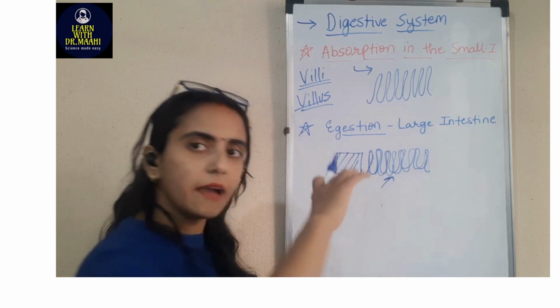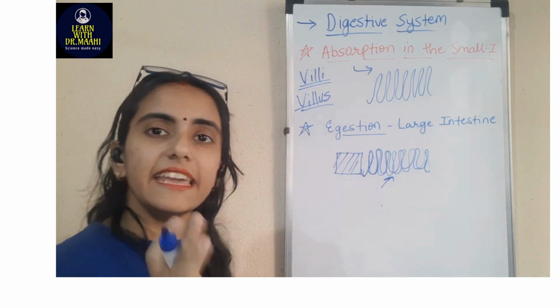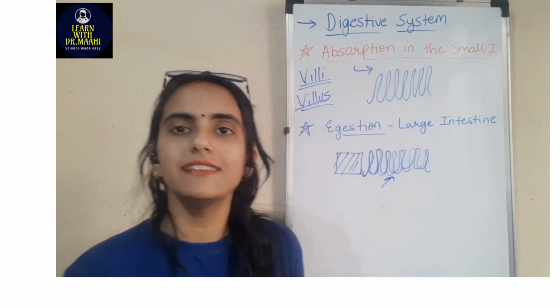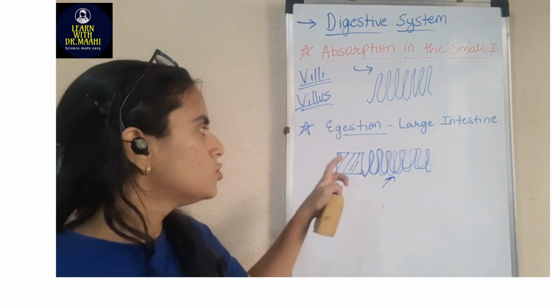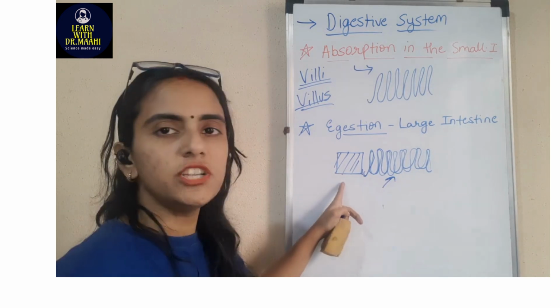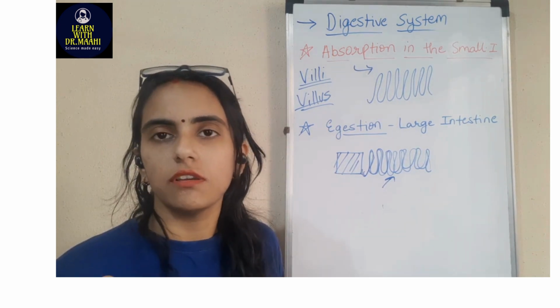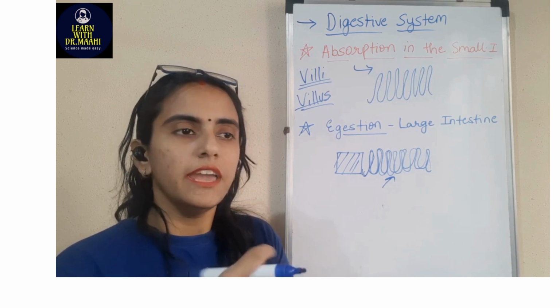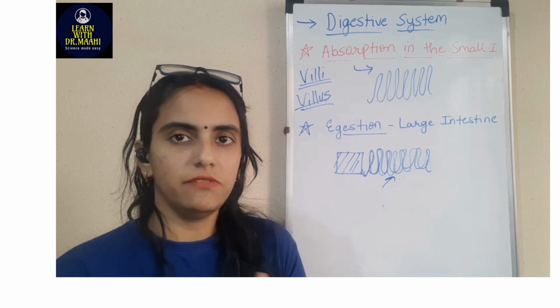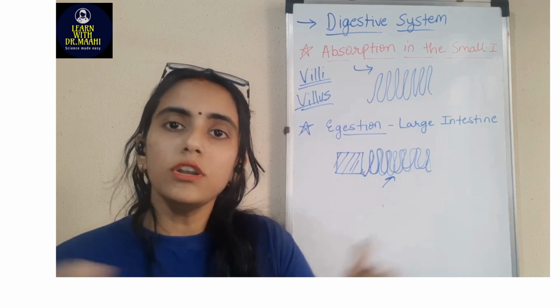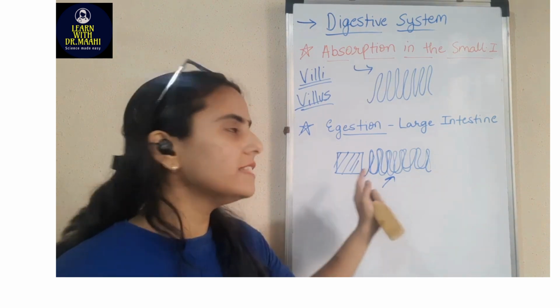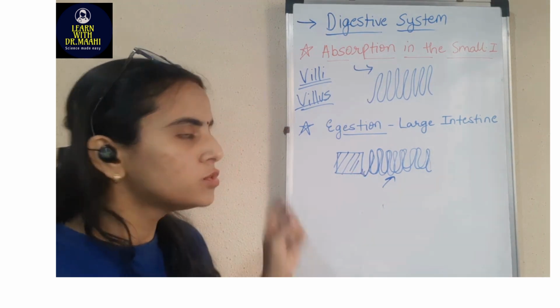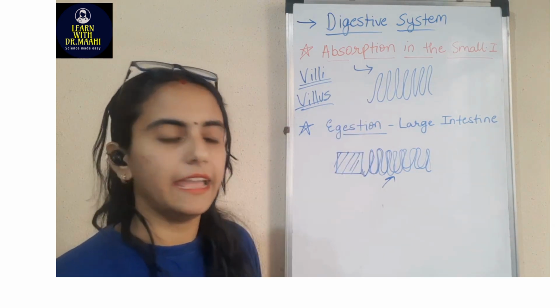वो जितने area पे होगा, in that entire area that material is going to be present. Like for example, if you're storing anything, when we compare a simple shape and a coiled structure, more amount of material is going to be present in the coiled structure, because if we uncoil it, it is going to become even bigger than the normal shape structure, right? So the same thing happens here with the villi.